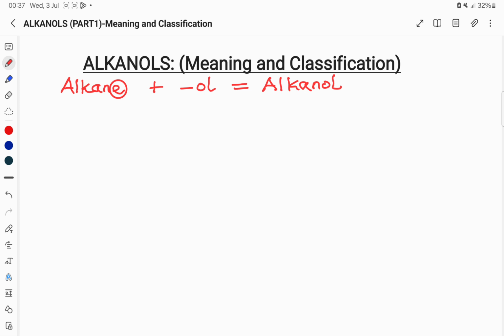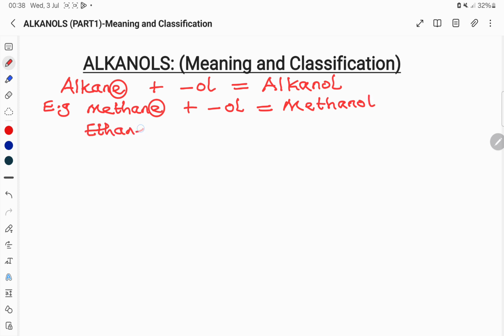For example, let's take examples of some alkanes. I hope you still remember some examples of alkanes, such as methane. Methane is an alkane. When the E ending the name is replaced with OL, it gives the corresponding alkanol, which is methanol. Also, ethane. Ethane is an alkane. When the E ending is replaced with OL, it gives the corresponding alkanol known as ethanol.